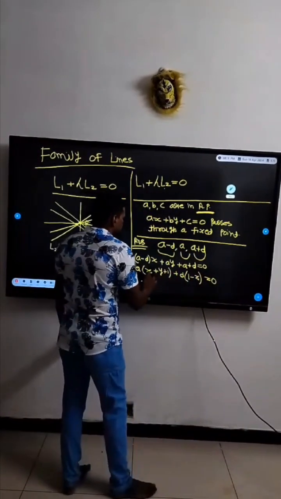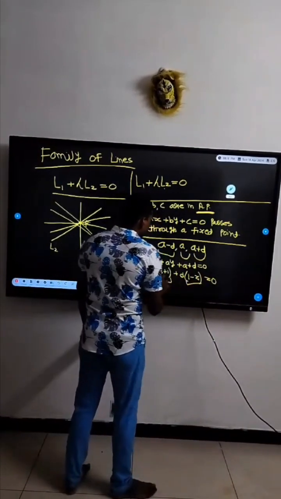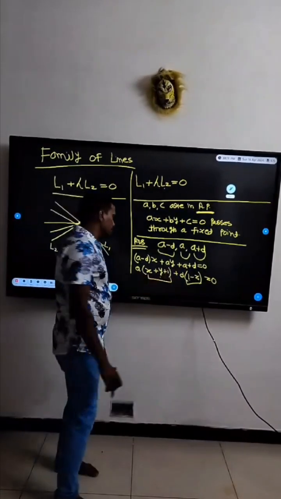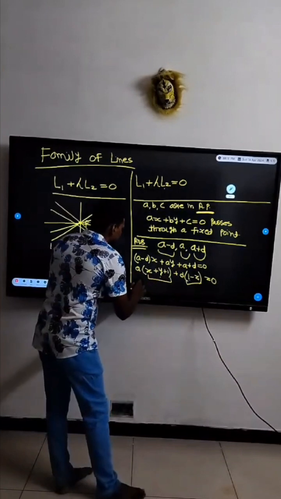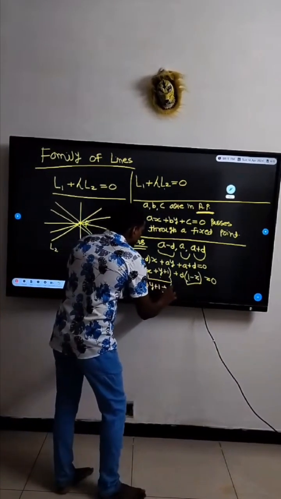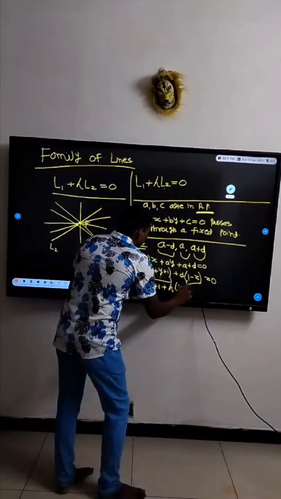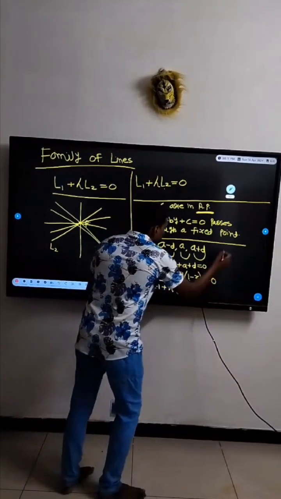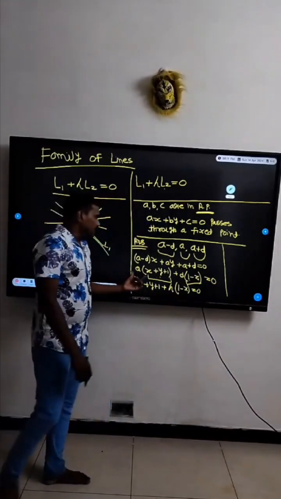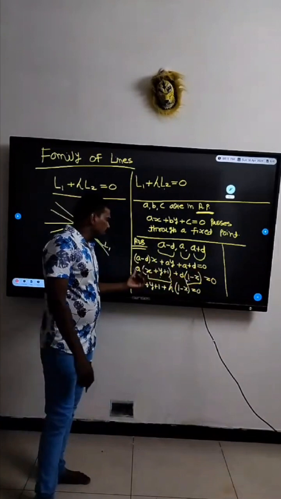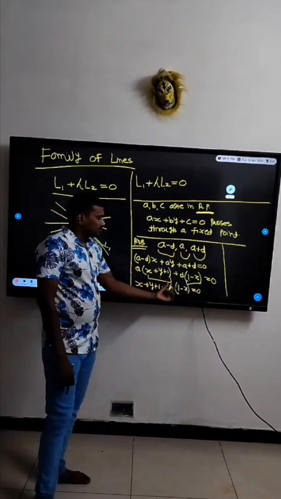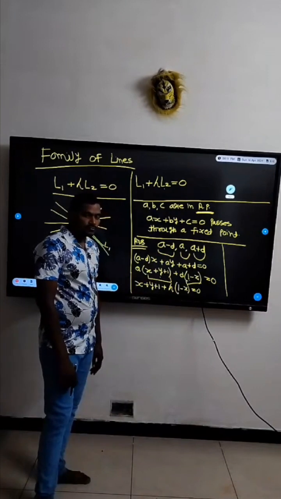So just solve these two lines. This is your L1, this is your L2. We can say it is L1 plus lambda L2. How? Because we can say x plus y plus 1 plus lambda times (1 minus x) equal to 0. We have divided the whole equation by a. Then it became L1 plus lambda L2 equal to 0.